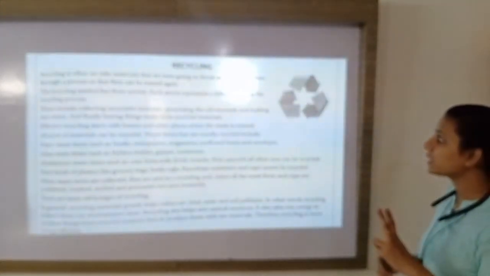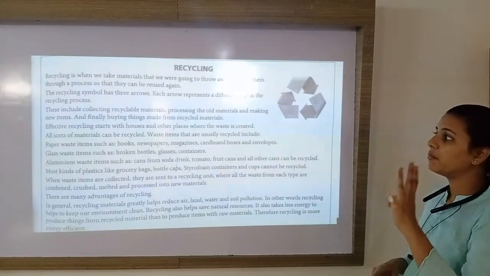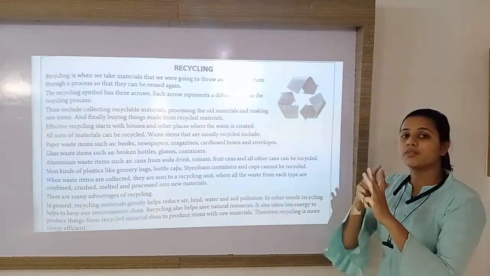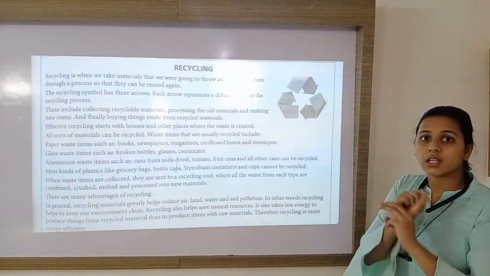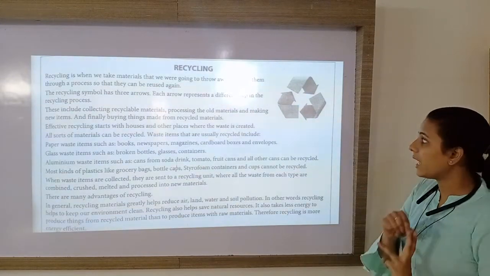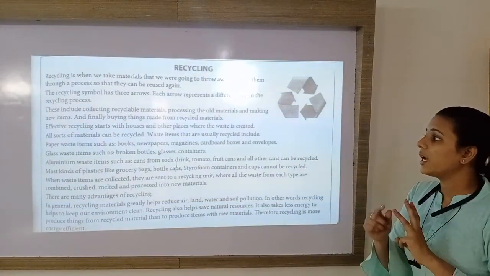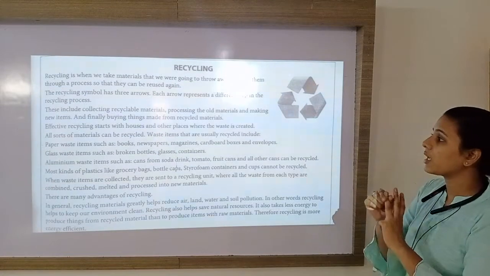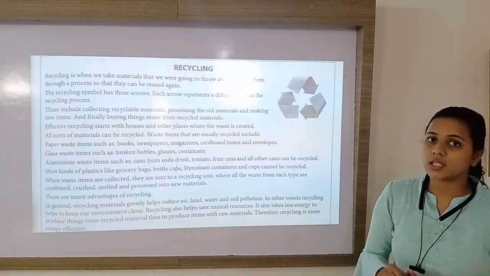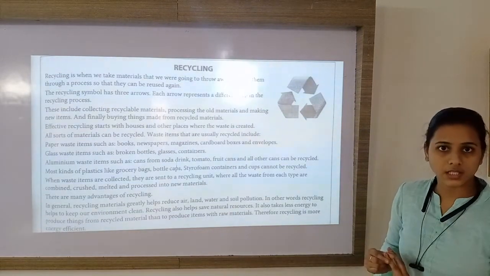Processing the old materials and making new items. What are these 3 steps? First, collecting the recyclable material. Second, doing a process and making it usable, and making the new item from the waste material or recyclable material and using it.